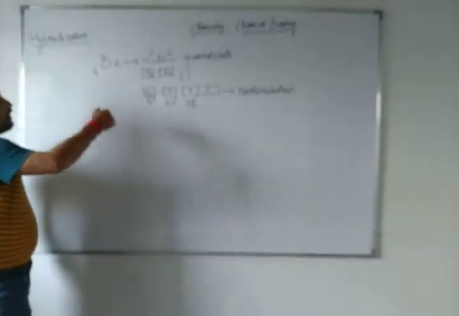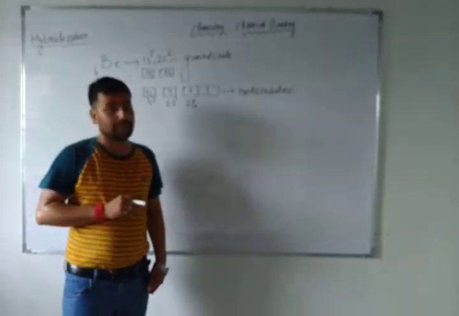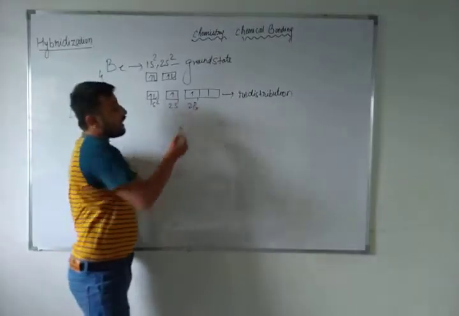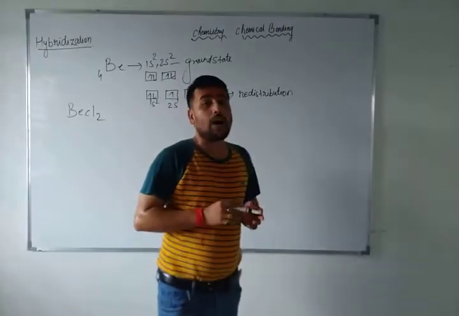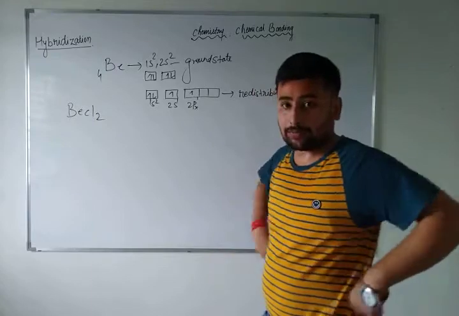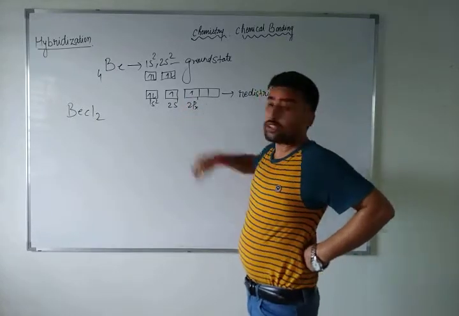So how many orbitals will combine their electrons? Now the question is, have you heard of beryllium chloride, BeCl2? After rearranging the electrons, how many orbitals are there to occupy with the other atoms? Here there are 2, right? How many? 2.